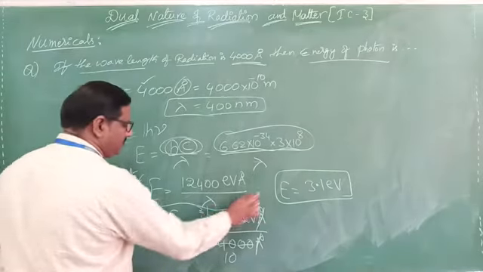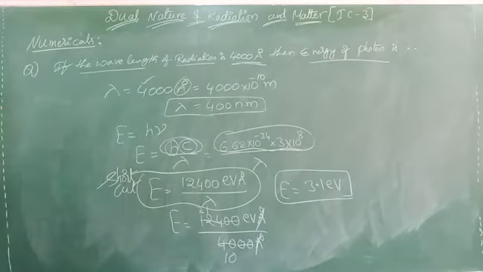This is the shortcut formula. Remember always: E equals 12,400 eV angstrom by lambda. When lambda is in angstrom, you can directly substitute that. If it is not in angstrom, lambda must be converted into angstroms.